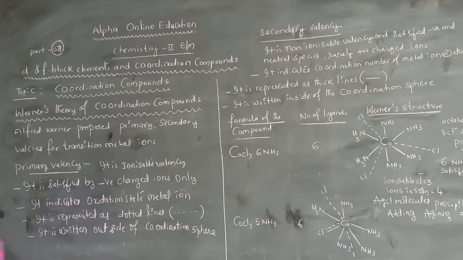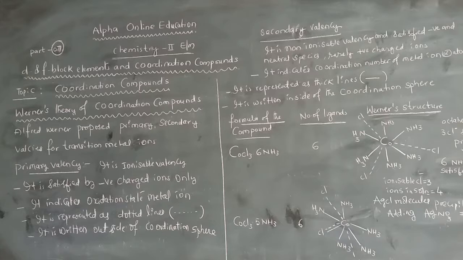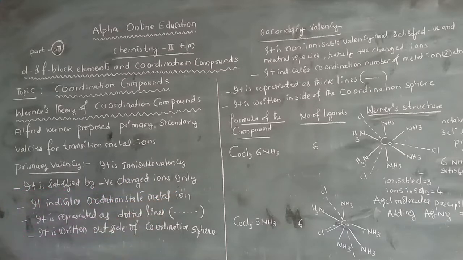Let's see the primary valency first. Primary valency means it is ionizable valency. This primary valency is satisfied only by negatively charged ions. It indicates the oxidation state of the metal ion, which is nothing but the normal valency. It is represented by dotted lines.